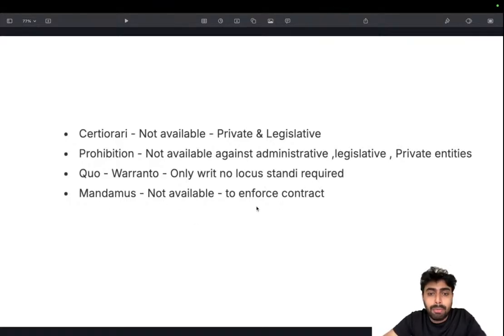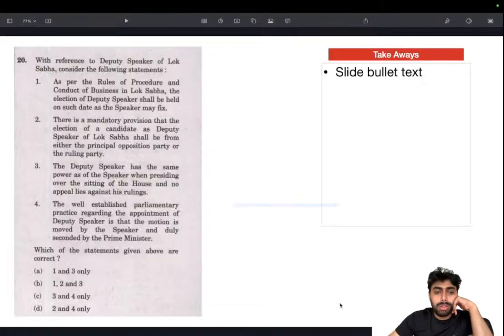Mandamus not available to enforce a contract. Yes, this is explicitly mentioned, that the court cannot use the mandamus writ to enforce a contract. So that is very important. Though mandamus means we command, and that is what they usually do, it is not available for enforcing a contract.